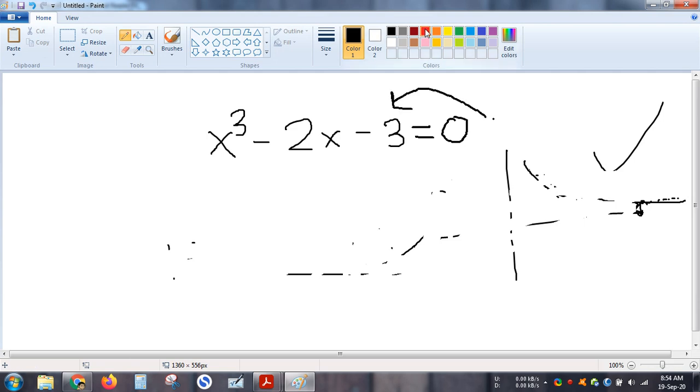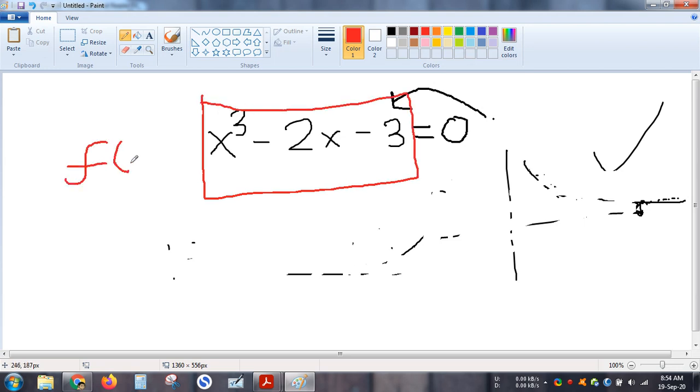Now let me consider this entire thing, this x cube minus 2x minus 3, as f of x. So can't I write f of x is equals to x cube minus 2x minus 3 is equals to 0, isn't it? And let me represent this f of x as y.